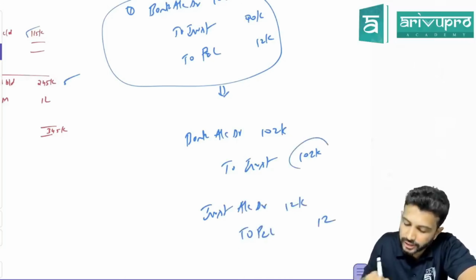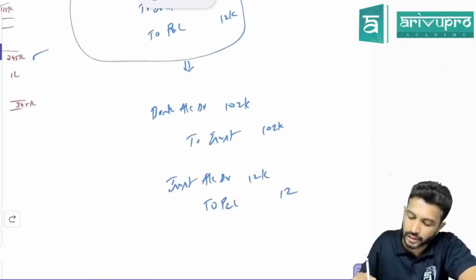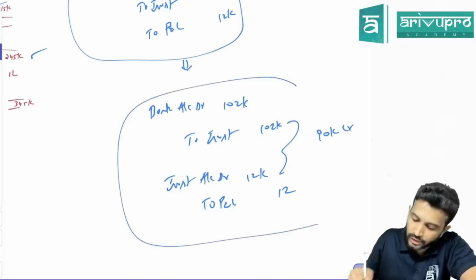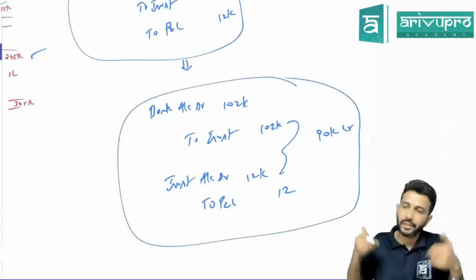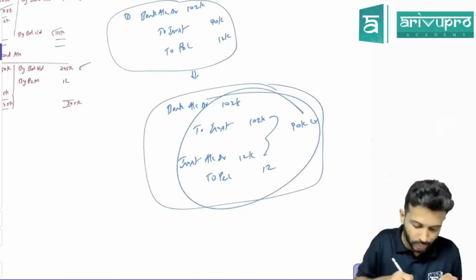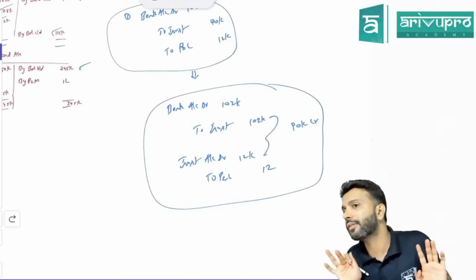This way what happens? Credit 1,02,000, debit 12,000. So net effect is what? Net effect of this is 90,000 credit. So this is the approach our study material follows. That's the reason we'll stick to the same. Both approaches will give you the same answer finally, but this is what they will do. So we'll stick to it. Is that fine with you people?